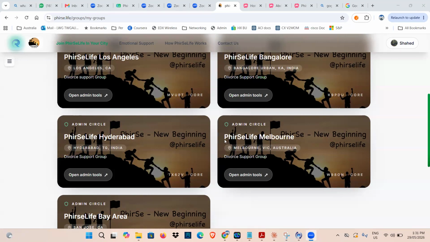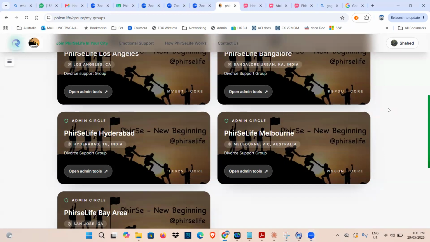From everything that I heard you say earlier, I see that the value is more for someone outside the metros of the Bay Area, Melbourne, Sydney, Bangalore and Hyderabad, to get the awareness that there is a group like this they can join, and perhaps Meetup is not something they have access to, so they can join the website and be a part of Phirse Global. Am I understanding this correctly? Yeah, you are. Thanks. You're from the Bay Area? I am from the Bay Area. Yeah.